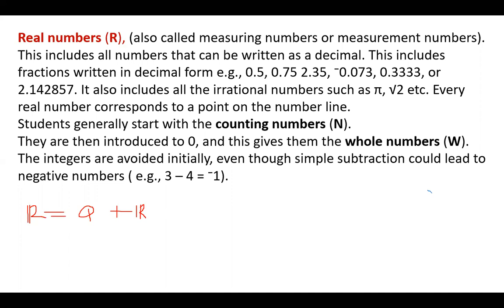I'll just denote it with the short form of it. So when we mixed irrational and rational, the outcome there is a set of real numbers. Real numbers is just a set of all rational numbers and all irrational numbers. When you put rational numbers and irrational numbers together, you get a set of real numbers.